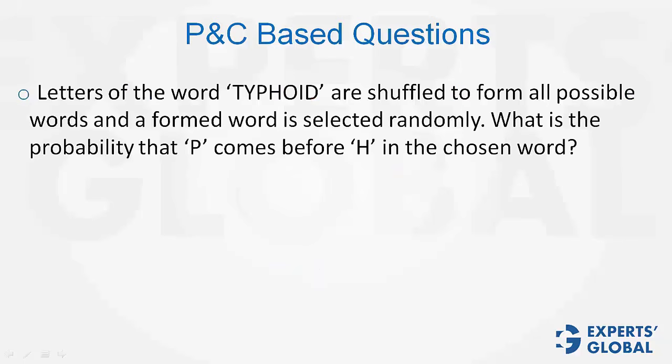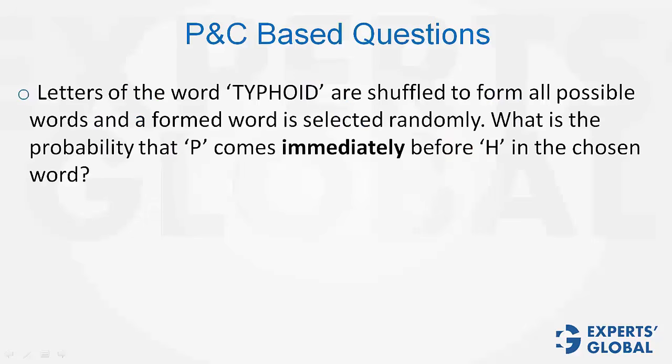Look at the next one. Intuitively, this question can be solved very easily. Mathematically, it will take forever. The point is that P and H cannot come one upon the other. They have to be in an order. In half the cases, P will come first and H will come later, somewhere later in the word. And in half the cases, H will come first and P will come later. So quite intuitively, the answer is simply 1/2.